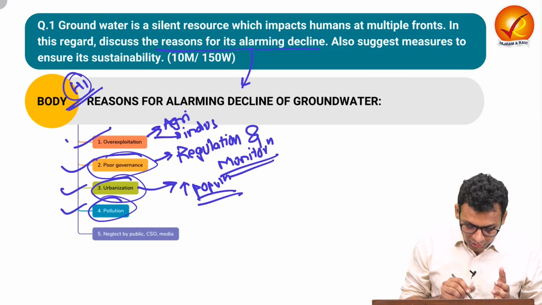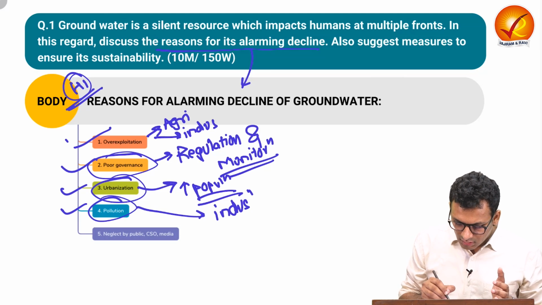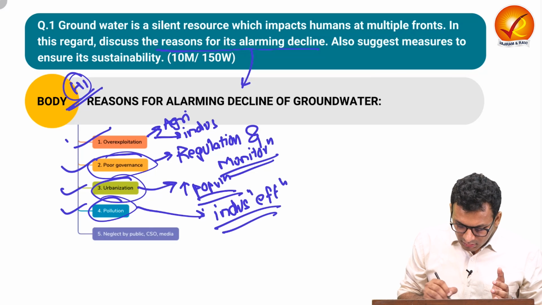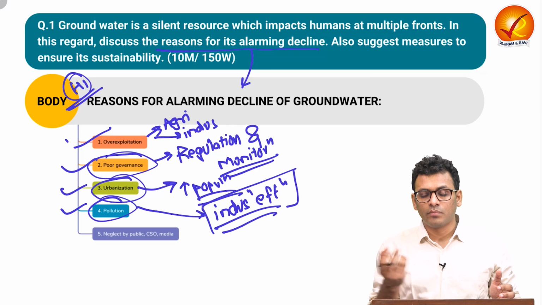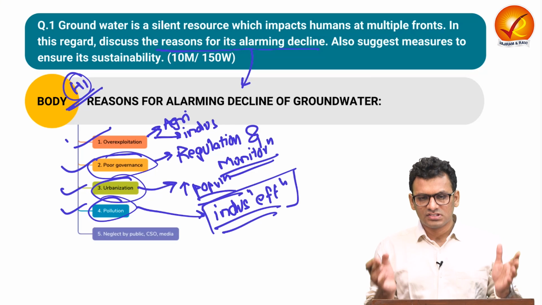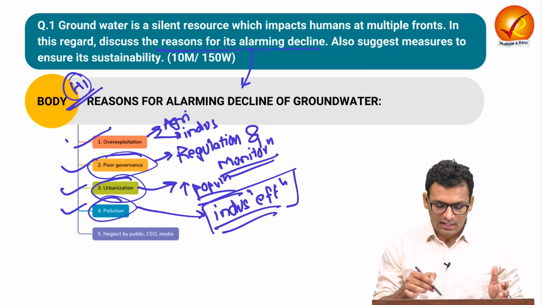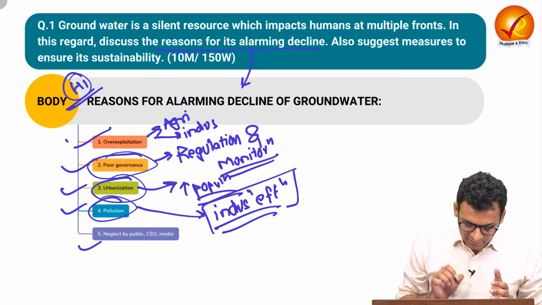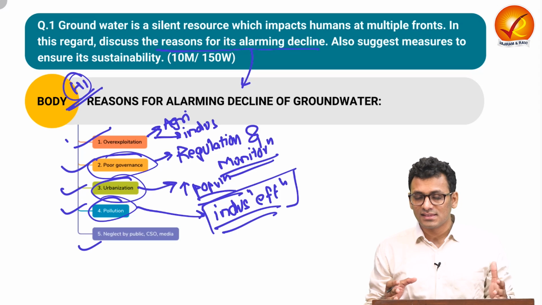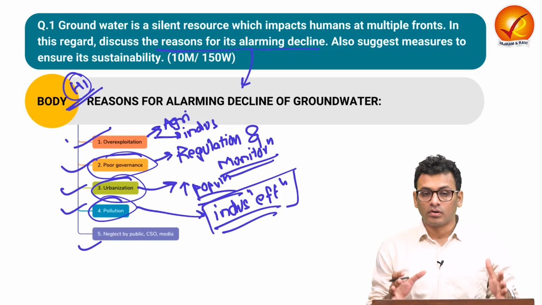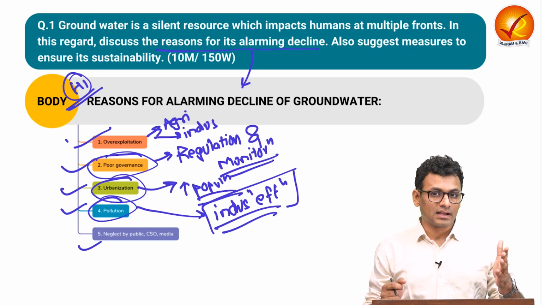Next is with respect to pollution. We have seen how industrial effluents pollute the groundwater. We have seen various instances of arsenic poisoning in groundwater at various regions of the nation. So this is again a crucial reason for alarming decline of groundwater. And lastly is neglect by public, civil societies and media. Over here we are talking about lack of awareness and education with respect to the importance and utilization of groundwater. So these are the reasons for alarming decline of groundwater.